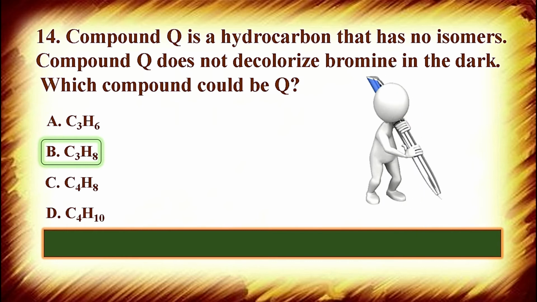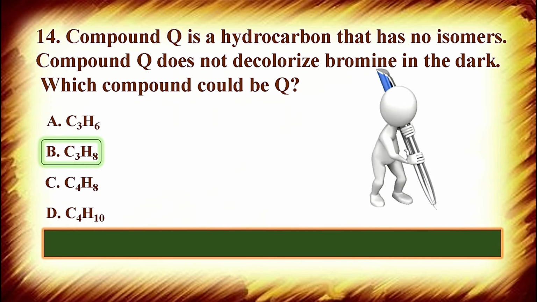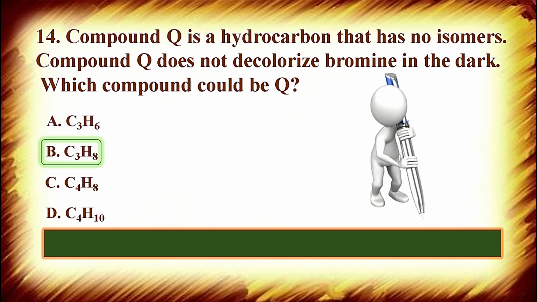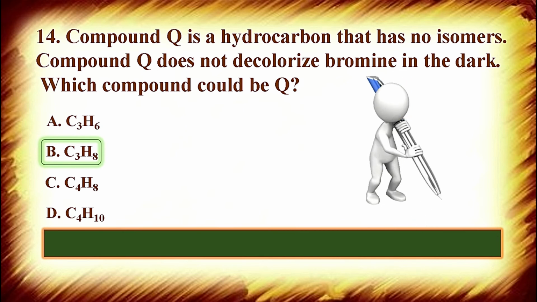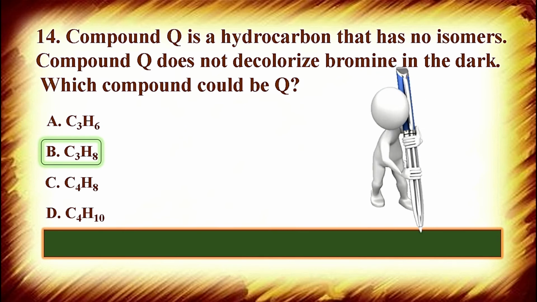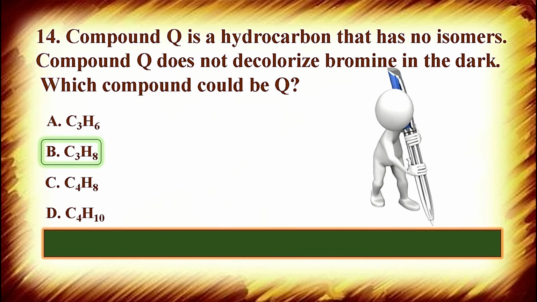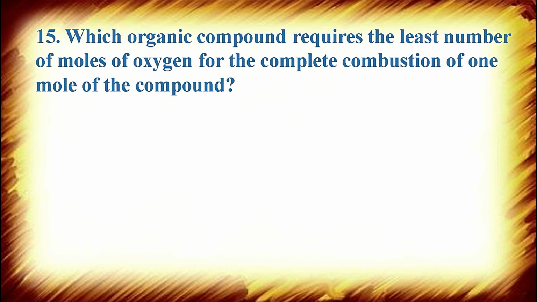So if it cannot react with bromine, it means it is less reactive, it means it is an alkane, not an alkene. The first option is the formula of an alkene, that is propene. Second is the formula of an alkane, that is propane. Third is again butene, which is an alkene, and the fourth option is butane, but butane has 2 isomers, so only option B is correct.